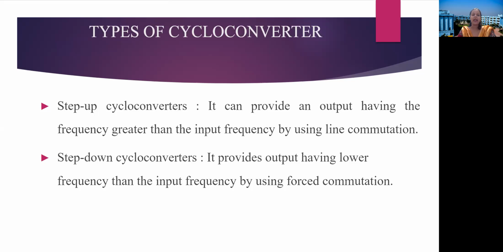Now these are the types of cycloconverters: step up and step down. As the name implies, you can easily understand that a step up cycloconverter provides an output frequency higher than the input frequency, but this step up cycloconverter has no application in India. A step down cycloconverter provides an output lower than the input frequency. Suppose we have a 50 hertz supply in India, we can have 25 hertz using a step down cycloconverter. We can have 16 2/3 hertz.